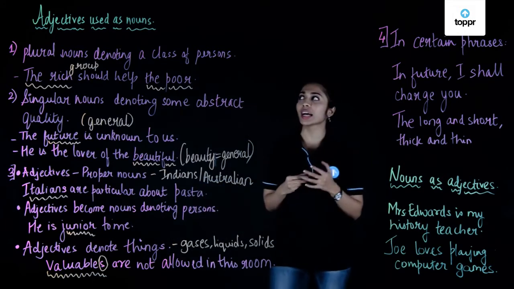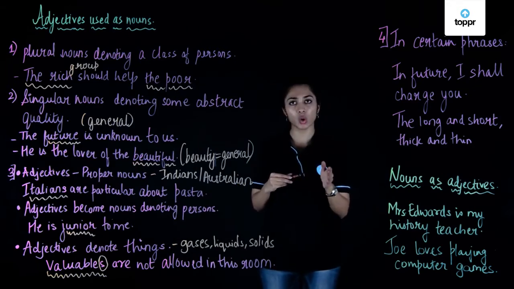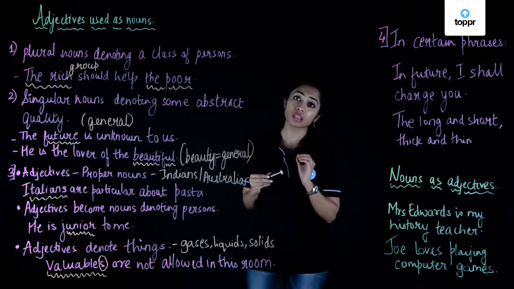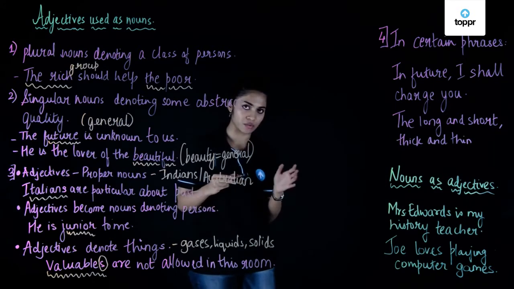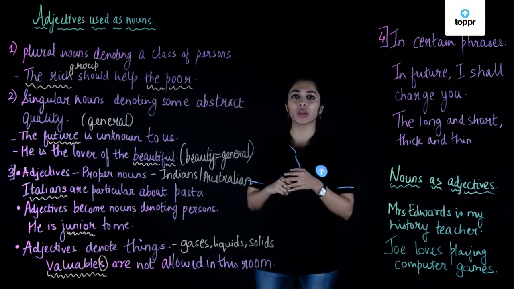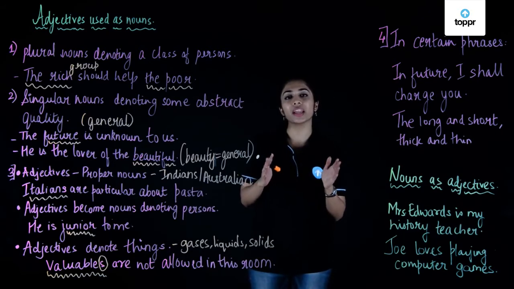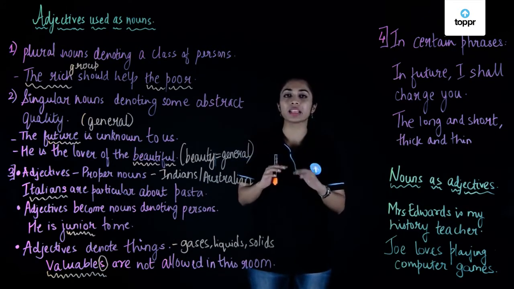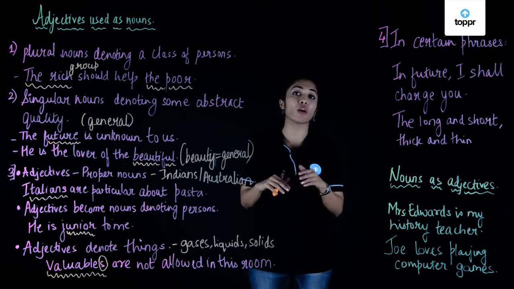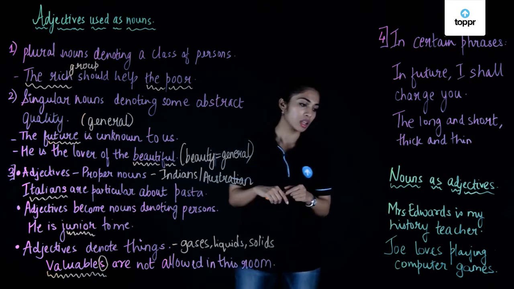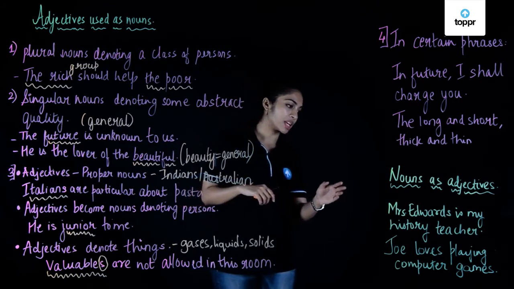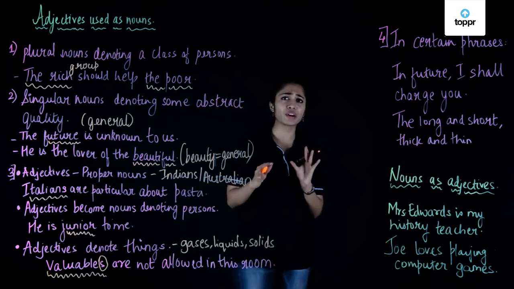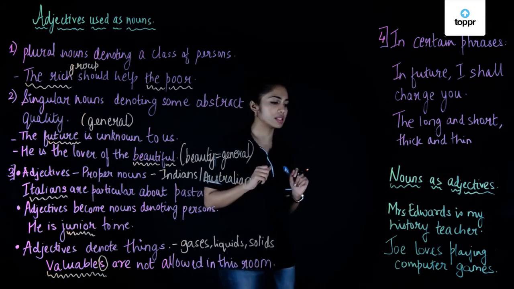Well, now we have looked at when adjectives are used as nouns, but it's important for us to remember that sometimes nouns can also be used as adjectives. And that happens when we have multiple nouns and when one noun modifies the other noun. Let's understand this better with the help of these two example sentences. Mrs. Edwards is my history teacher. Okay. Can we first pick out the nouns here in this sentence?